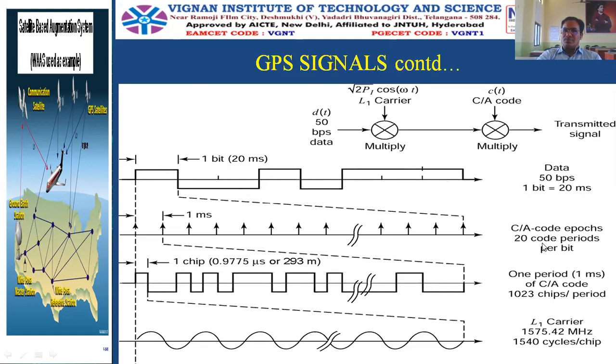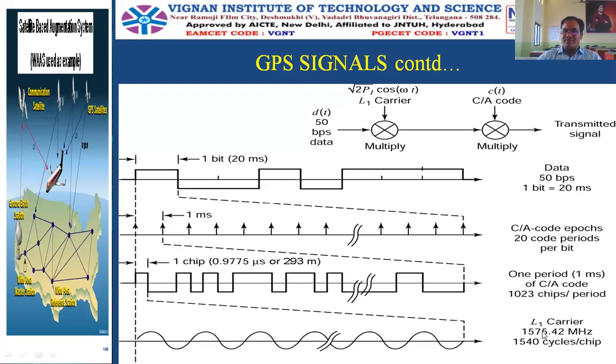C/A code epochs, 20 code periods per bit. Epochs means repetition intervals. So C/A code repeats after how much time? As this is a very large signal, this is given with these symbols. Whenever a waveform which we cannot accommodate on a paper, we will represent them with this. And its period is 1 millisecond, as we knew in the previous slide. So one period is 1 millisecond of the C/A code, and in that one period, 1023 chips per period will be the chip rate.